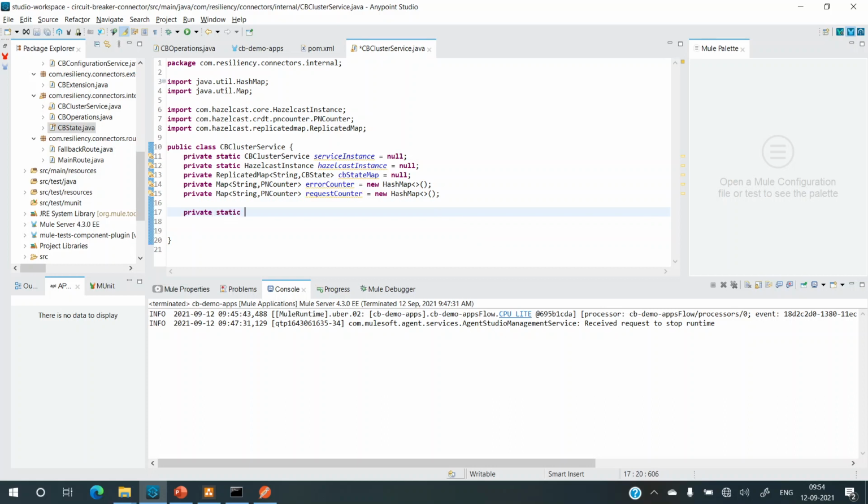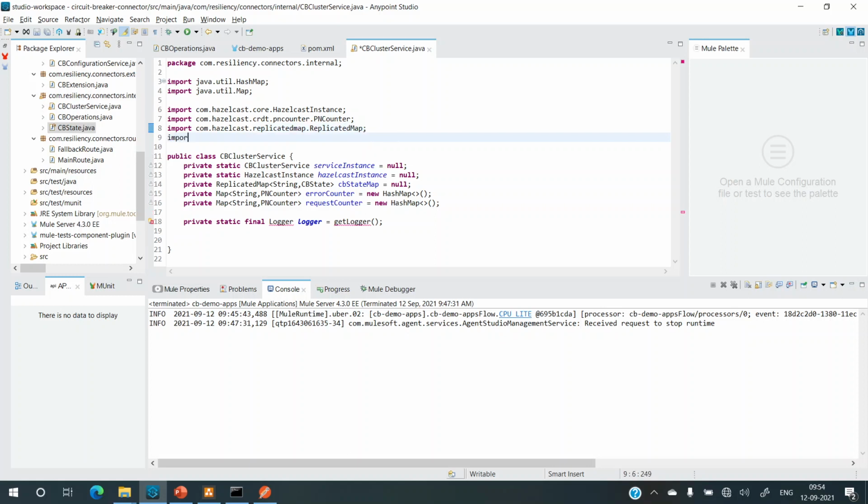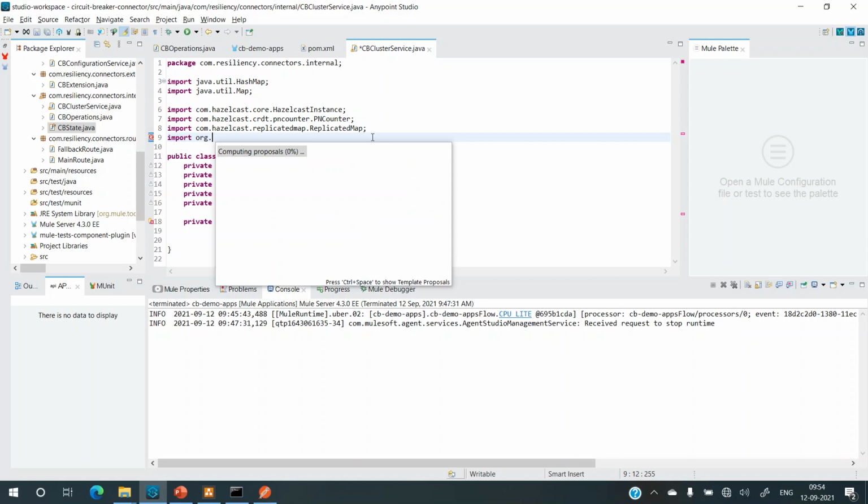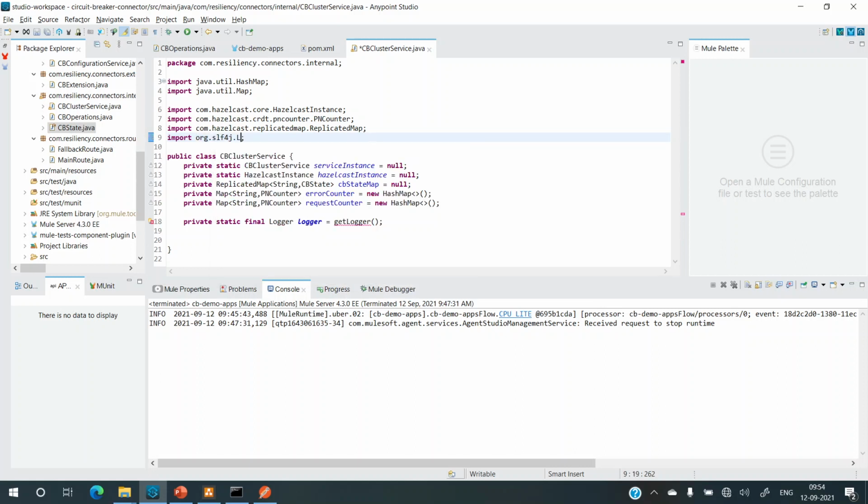Now finally, let's add a logger, because we need to log things to understand. So private static final logger equals getLogger. Now getLogger would require a static import. I'll do that in a moment. Let me quickly import the logger for it: import org.slf4j.Logger.